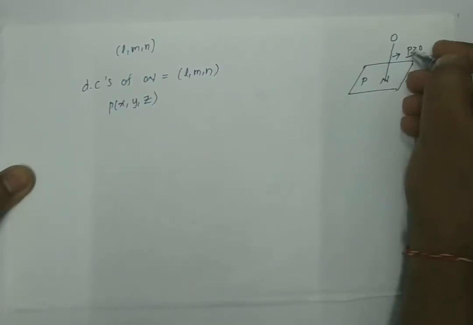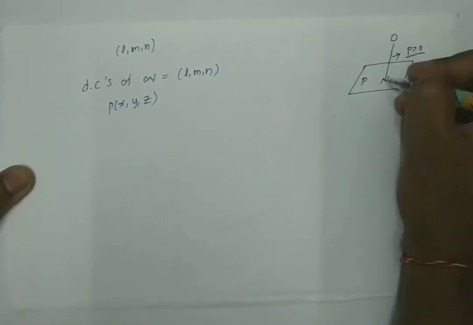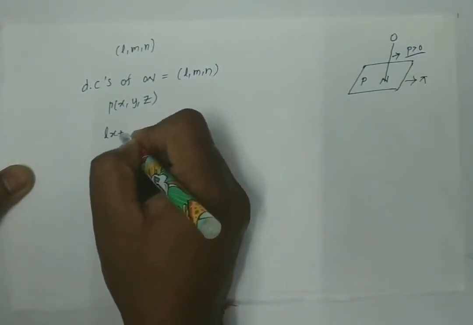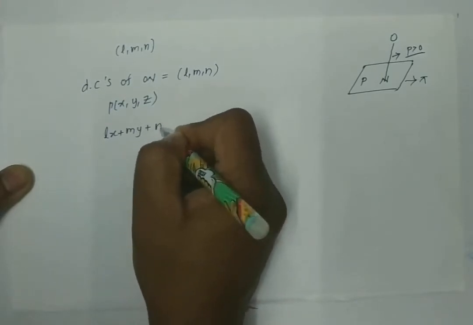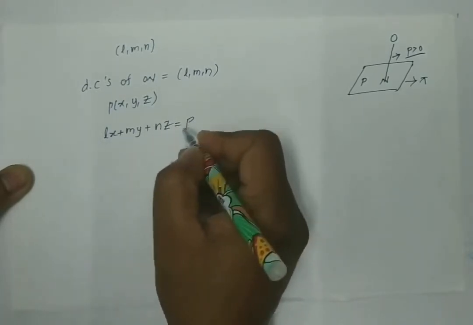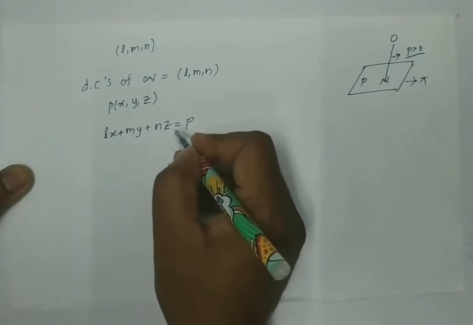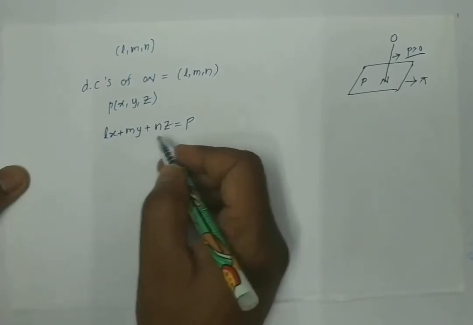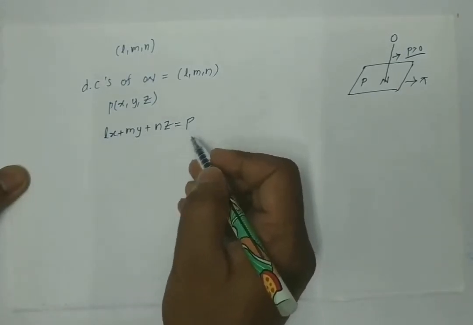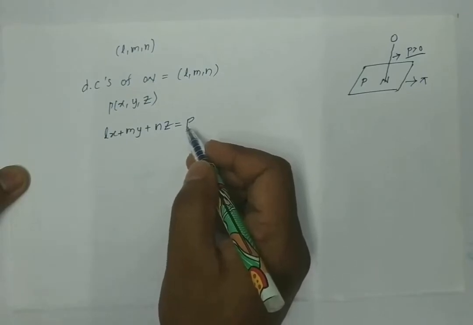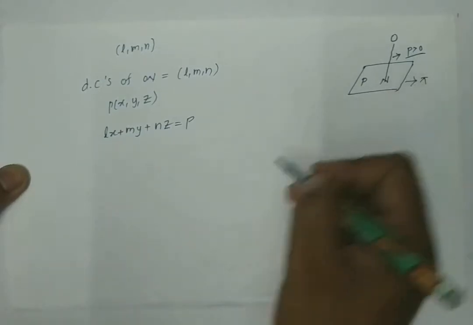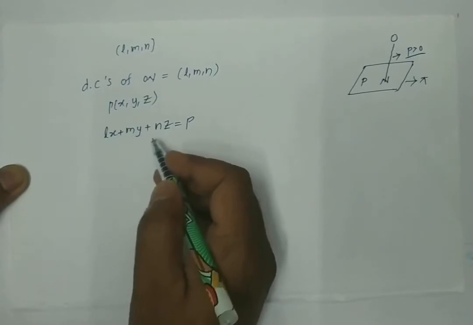So what is p? Perpendicular distance from the origin to the plane. Then the equation Lx plus My plus Nz is equal to p represents the equation of a plane in normal form, where L, M, N are the direction cosines of ON, and x, y, z is a point in the plane.